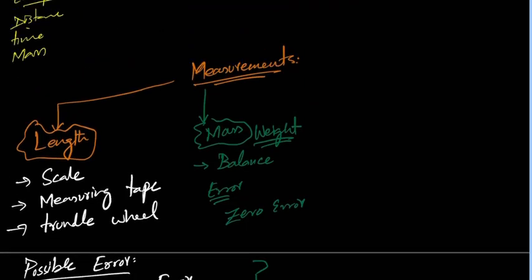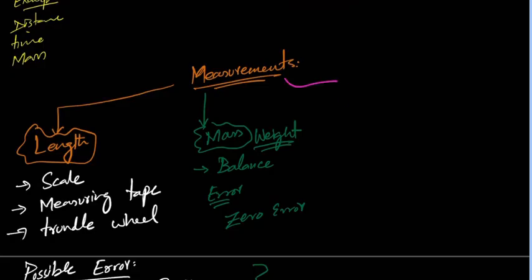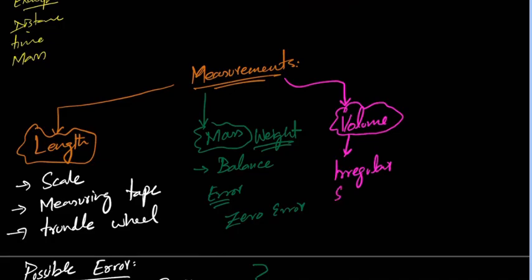Okay, the next measurement is, what else do we measure? Volume. One way is to measure the volume of a regular shape object like the cylinder, the cube or the triangle. For that, through length you have the formulas in mathematics that you can apply and find the volume. What we will discuss here is basically for the irregular shape object, irregular shape solid